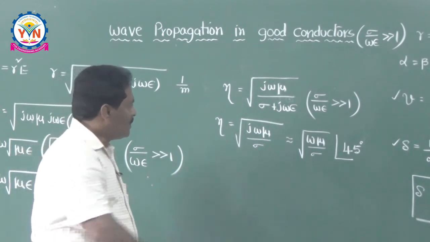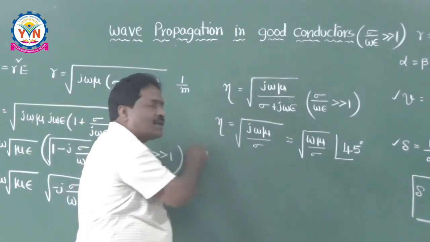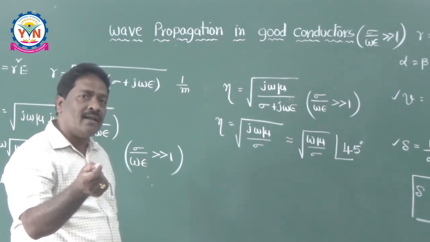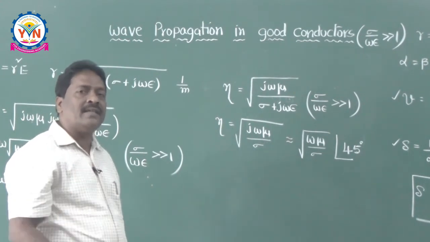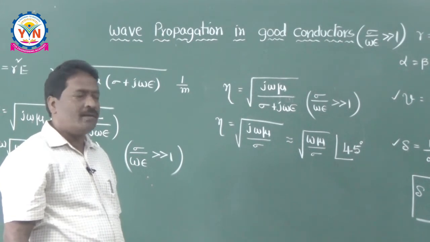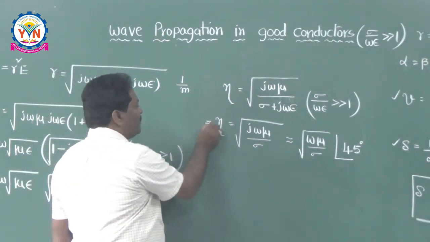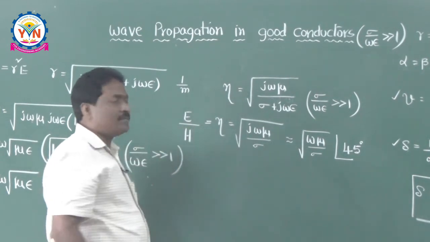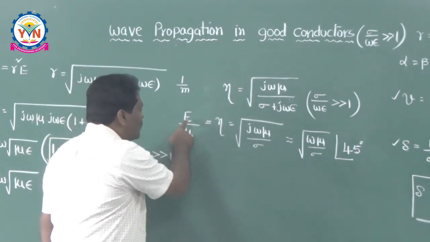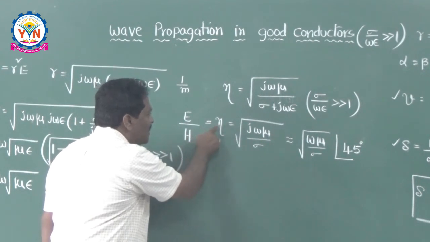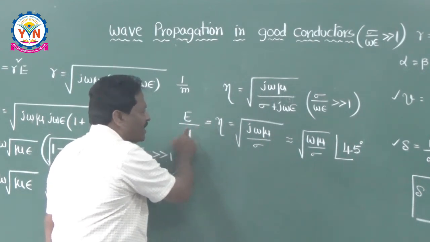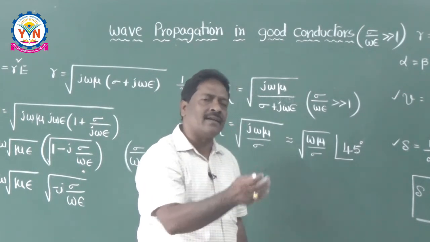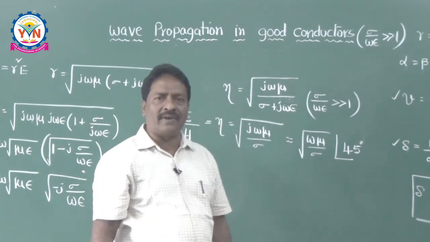That's why the intrinsic impedance in a good conducting medium tells us there is always a phase angle of 45 degrees between the electric field and the magnetic field. Because what is intrinsic impedance? Impedance is always defined as the ratio of electric field to magnetic field. So the electric field to magnetic field ratio is nothing but intrinsic impedance, which carries the phase angle. And whenever the wave is hitting the surface of the conductor, happily you can take the phase angle as 45 degrees.